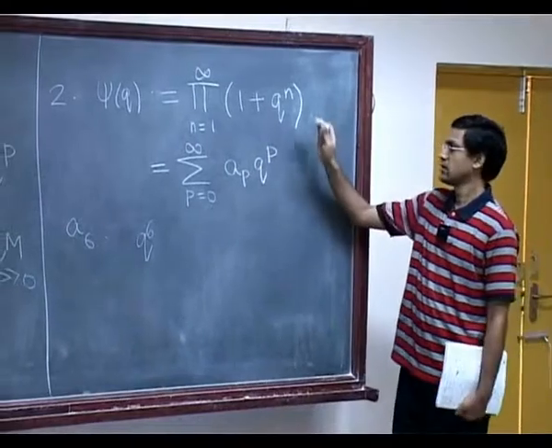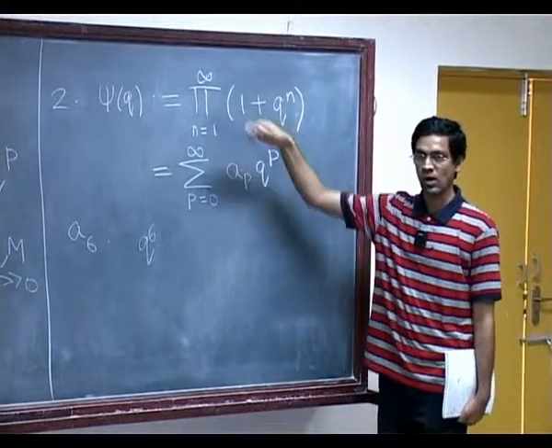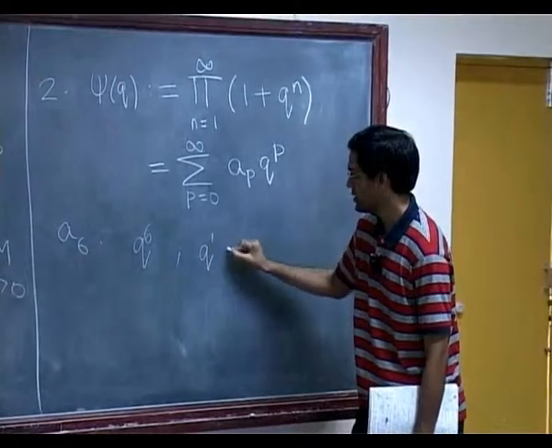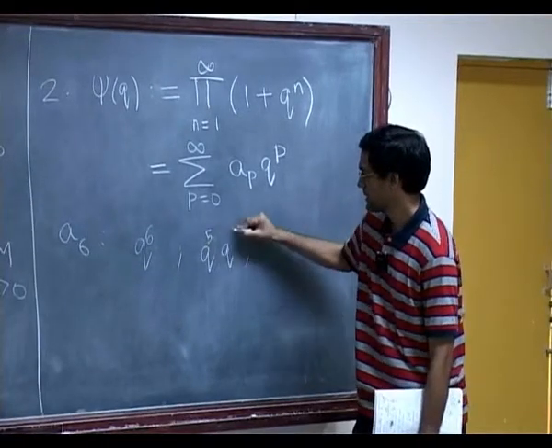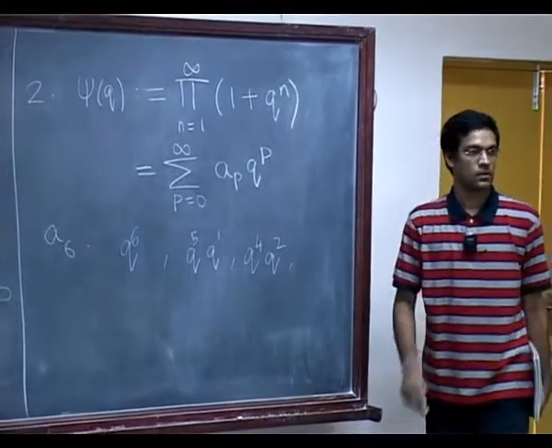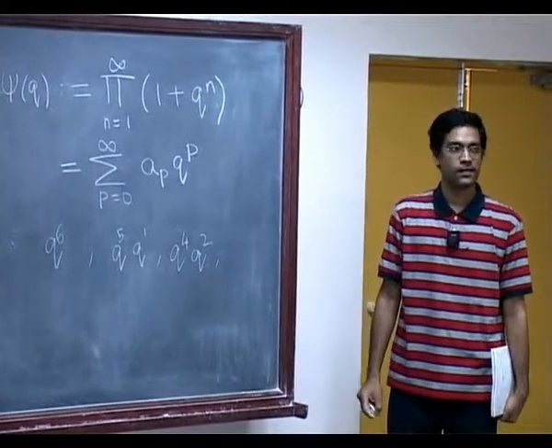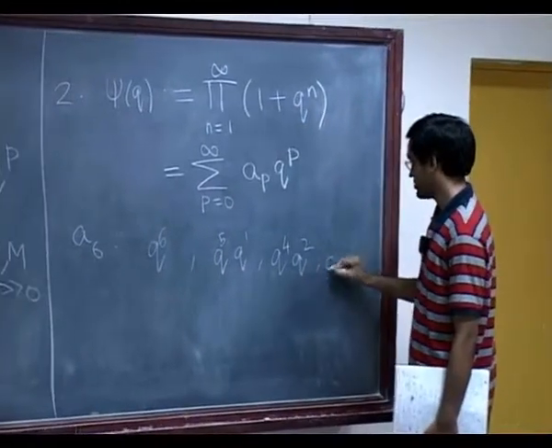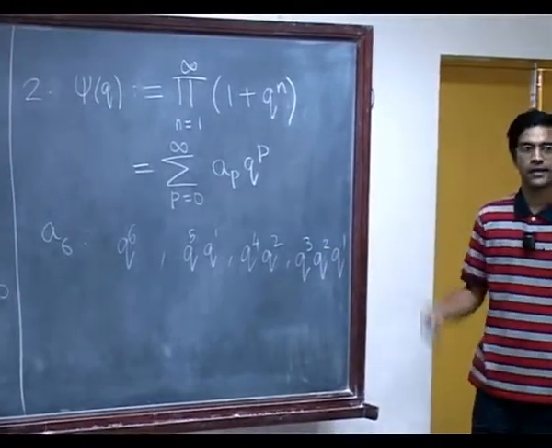There will also be a term 1 plus q to the 5 and a term 1 plus q to the 1, so it will appear as q to the 5 times q to the 1. So here is one contribution. Another contribution is q to the 5 times q to the 1, let me write it as 5 plus 1. Then there will be q to the 4 and q to the 2, which will also give q to the 6. Is that all? Yes, 3, 2, 1: there's q to the 3, q to the 2, q to the 1. So that will be another contribution, and that's it. You can't really get it in any other way.